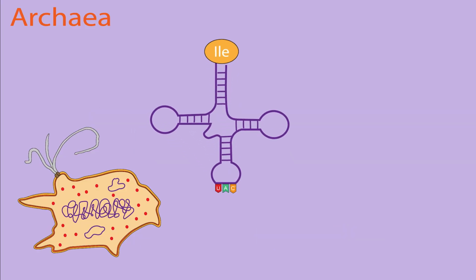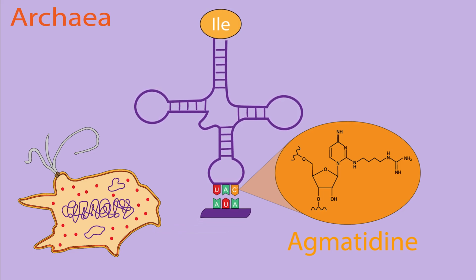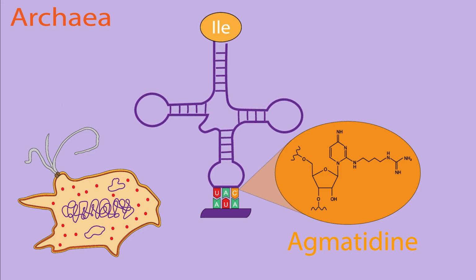This archaea unique cytidine modification, agmatidine, determines the codon specificity of isoleucine tRNA for AUA instead of AUG in the translation system.